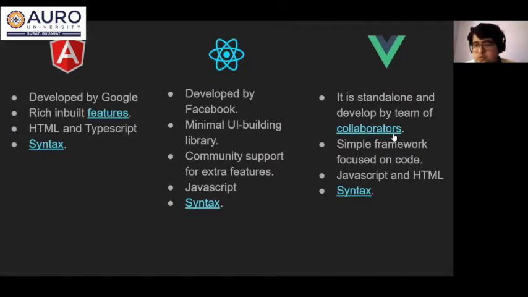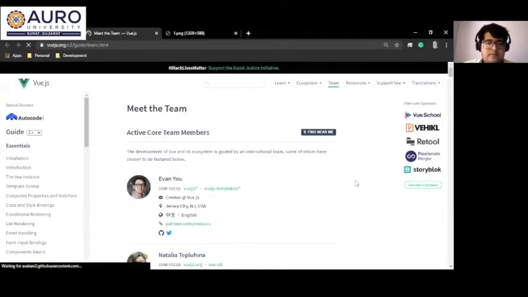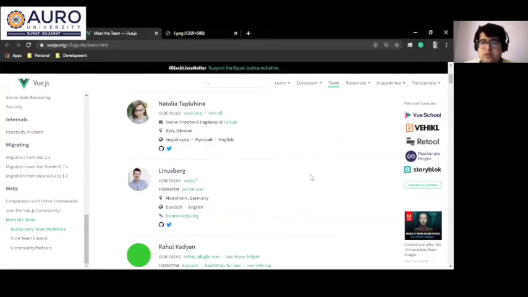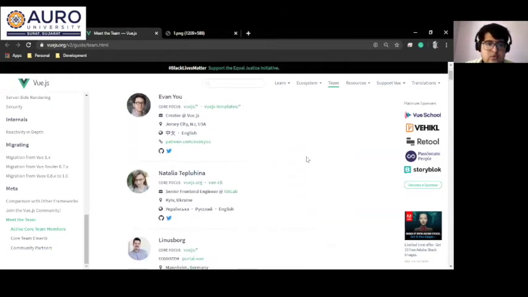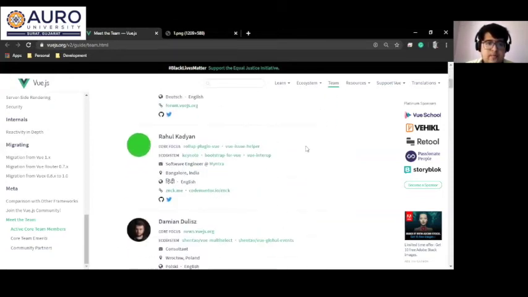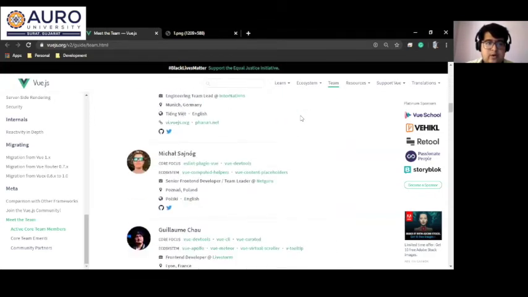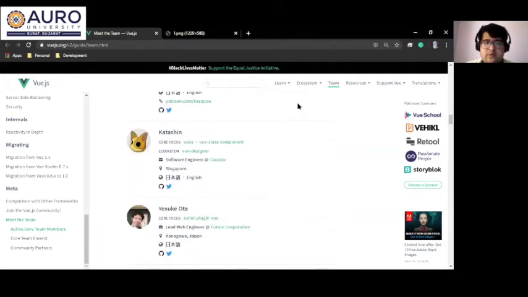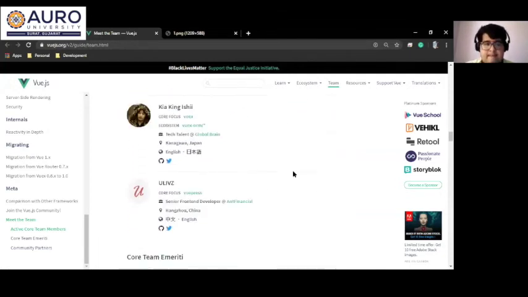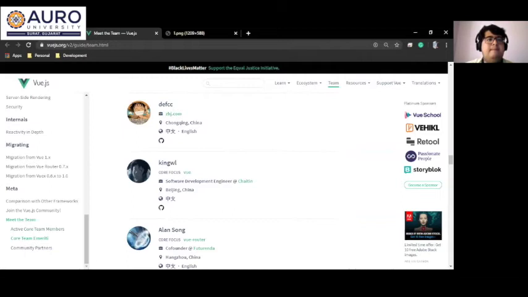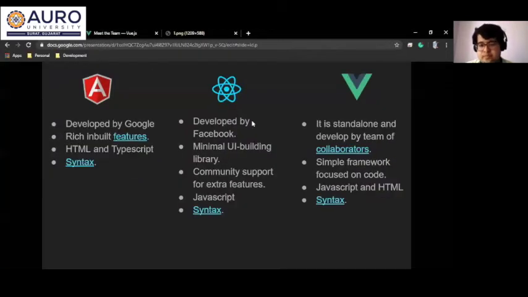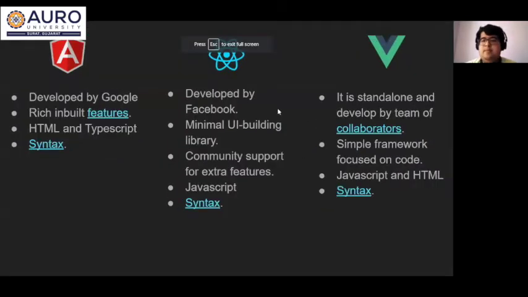So let me show you. So here you can see that there is no one-man show. There are a bunch of different developers that contribute in the development of the Vue.js framework. So let's come back to Angular.